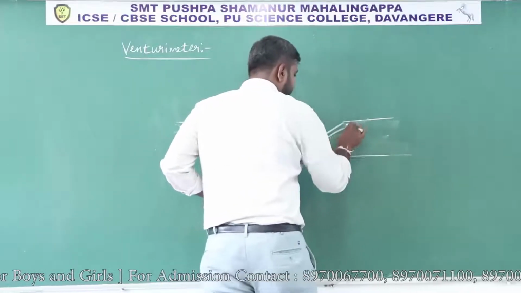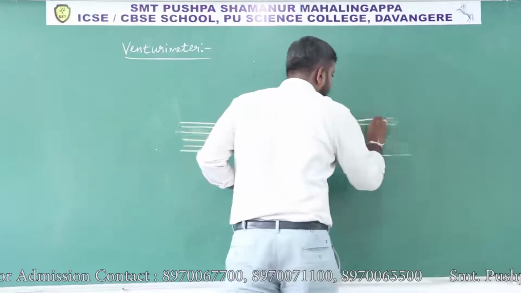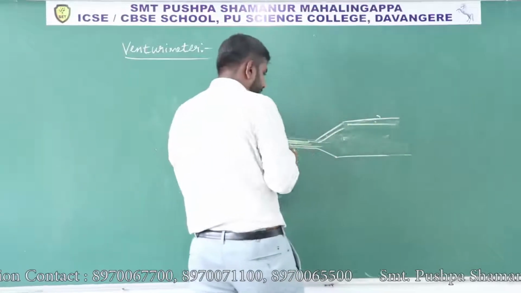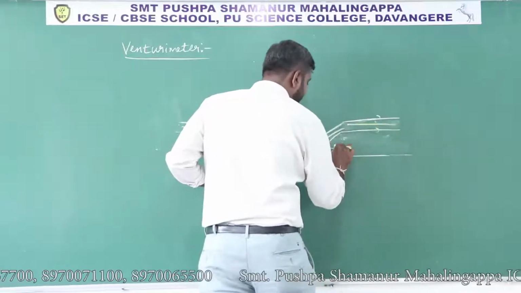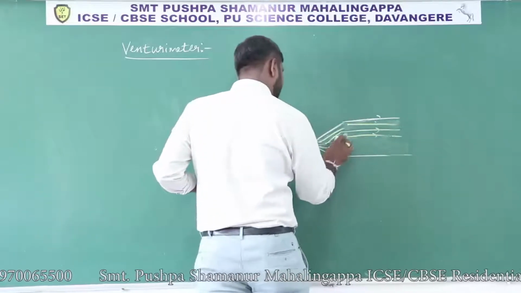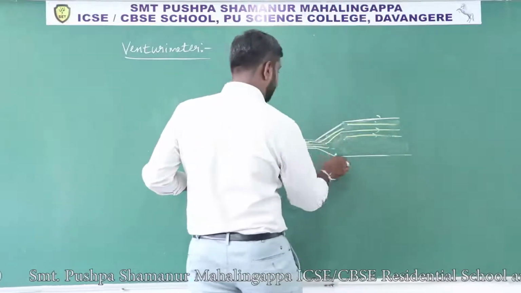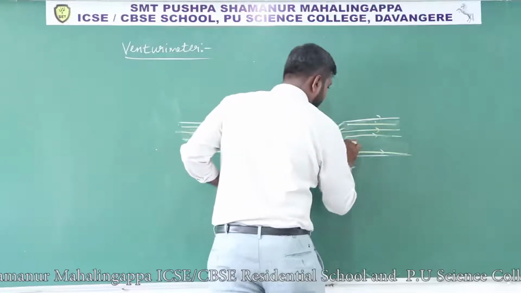How it measures, let us consider this diagram. In this diagram the fluid is flowing from one end to the other end. That flow of fluid we are representing with these streamlines.